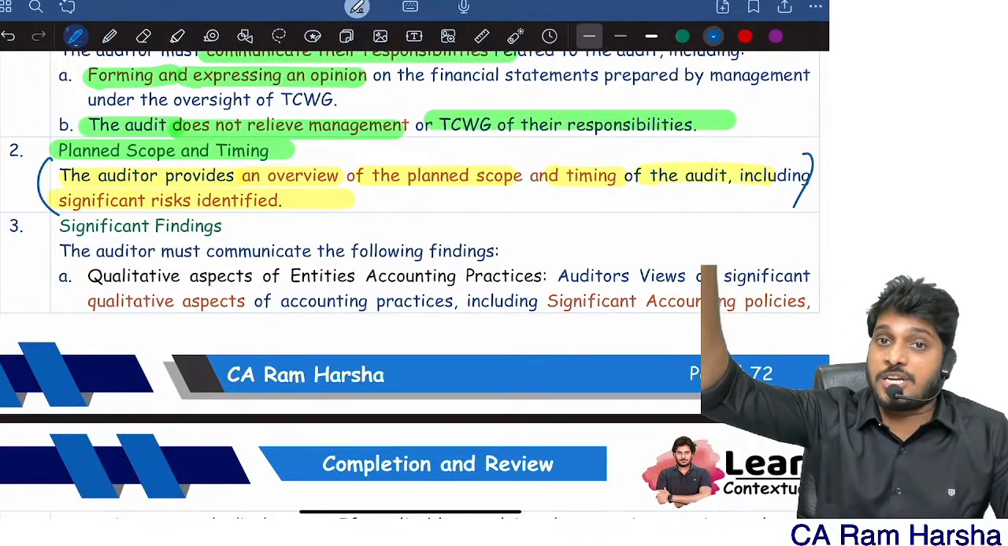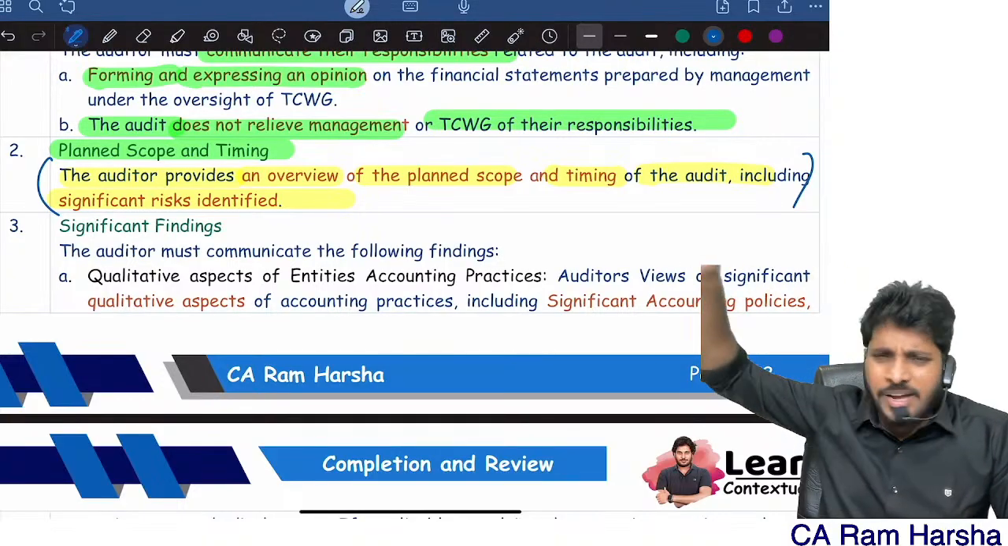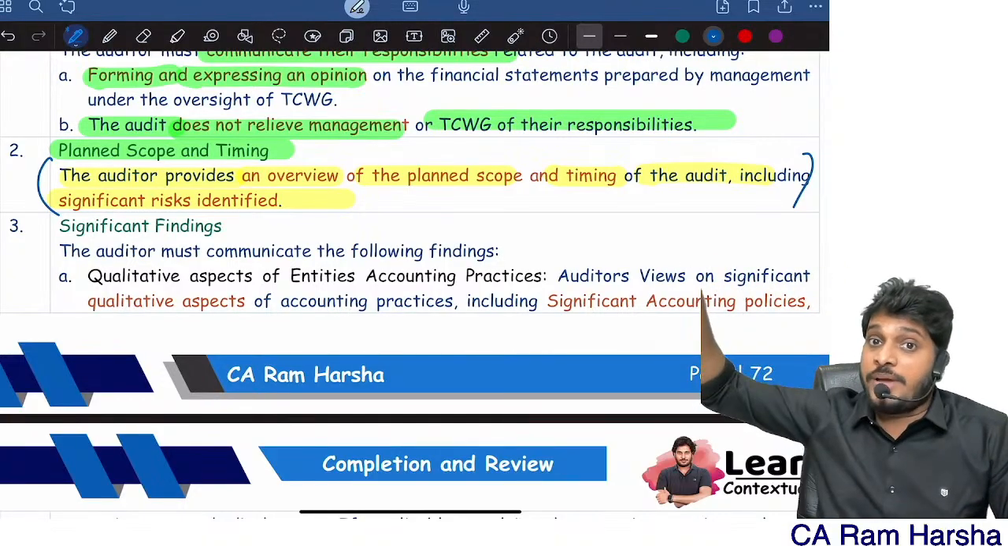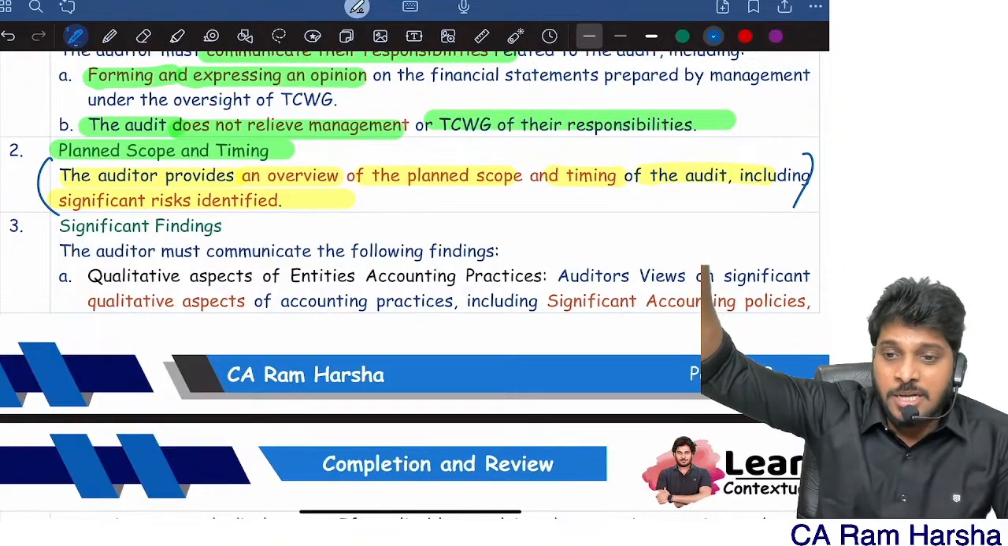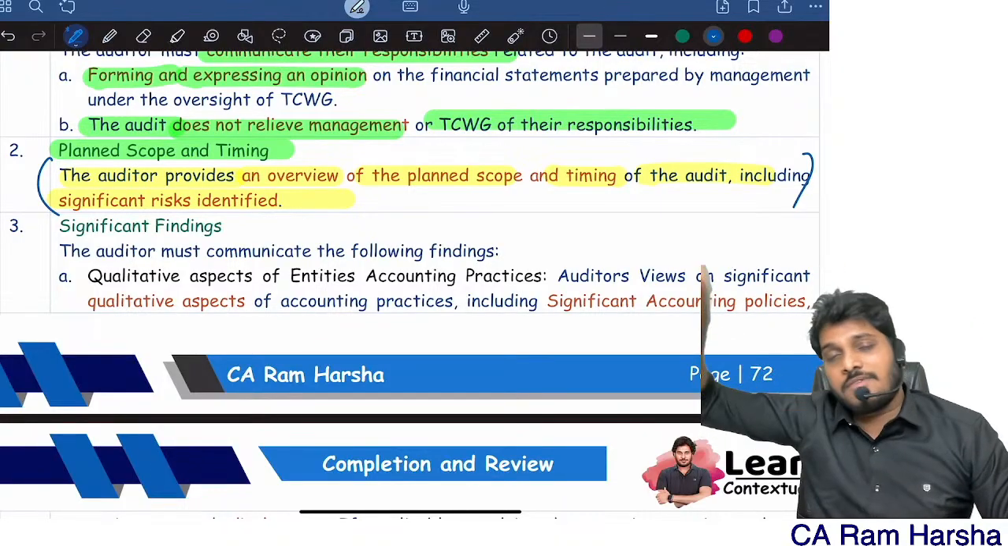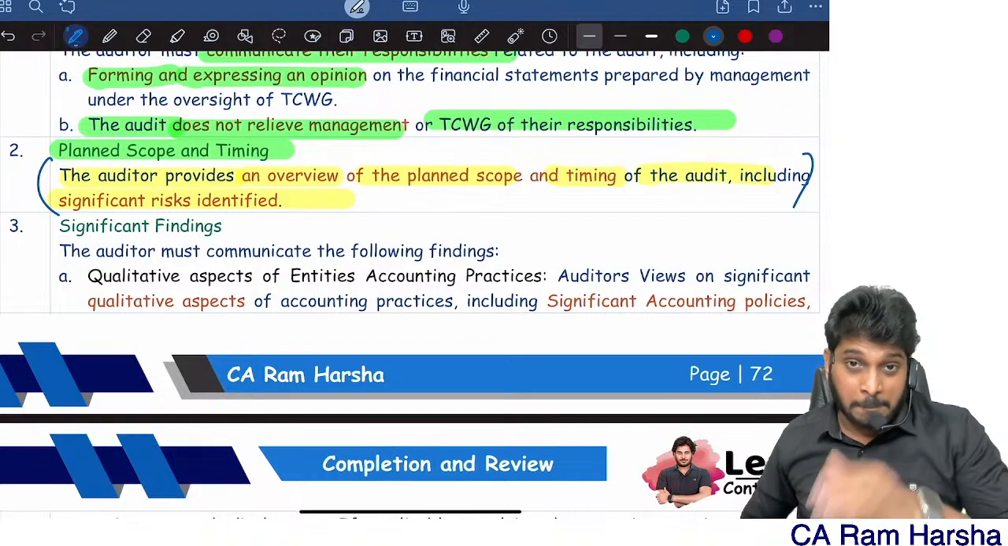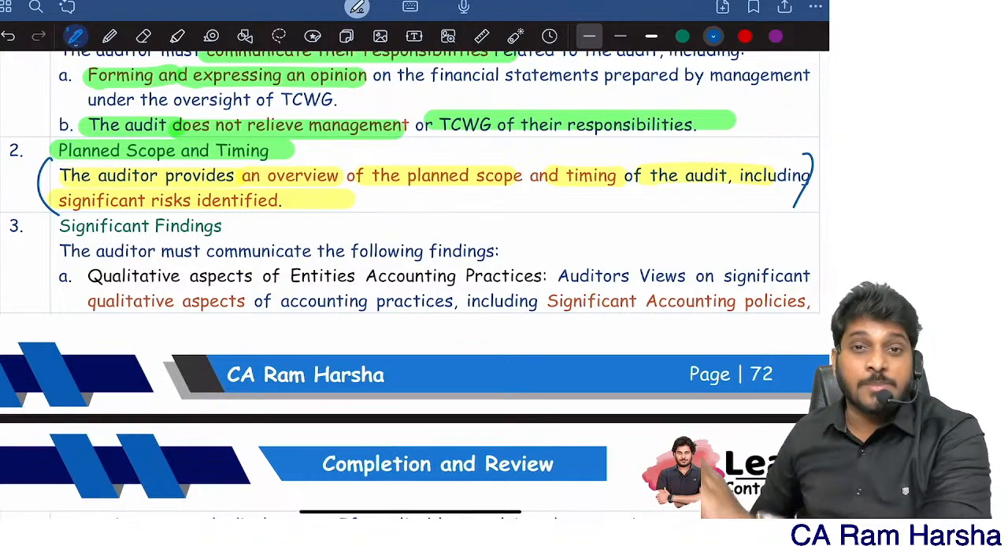Give a prior intimation to them that during the next 3 or 4 months, I may be doing a surprise visit. Give them an intimation so that they will make arrangements for all that. The planned scope and timing of the audit, you must communicate.